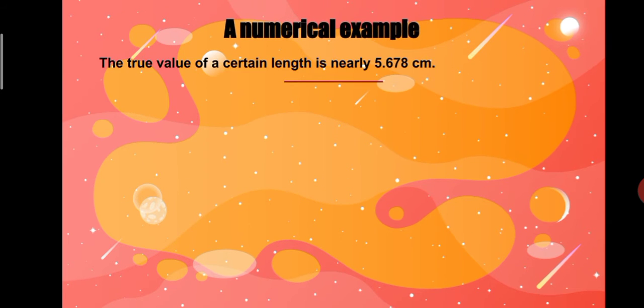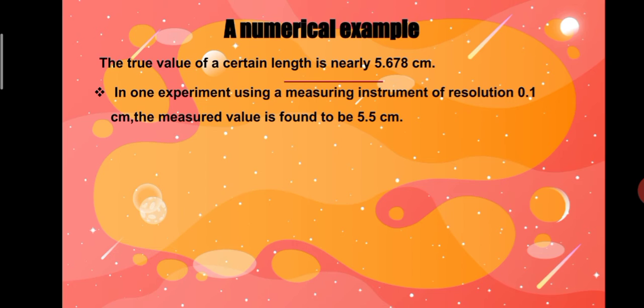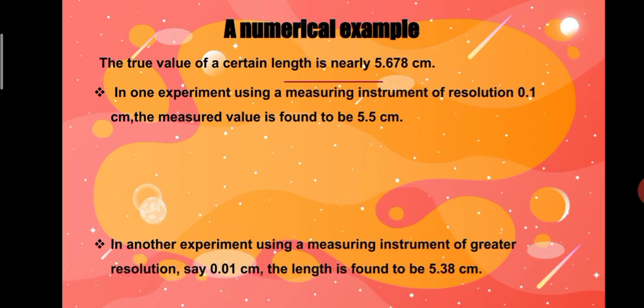A numerical example. The true value of a certain length is nearly 5.678 cm. In one experiment, using a measuring instrument of resolution 0.1 cm, the measured value is found to be 5.5 cm.